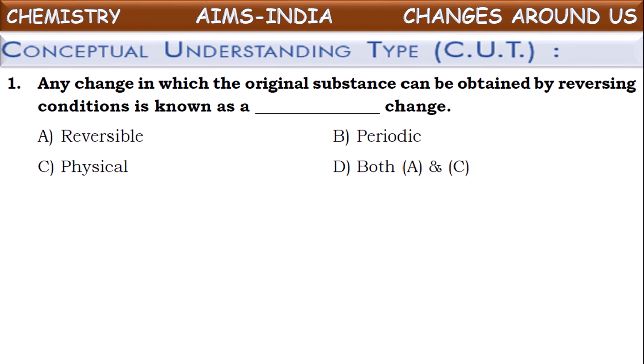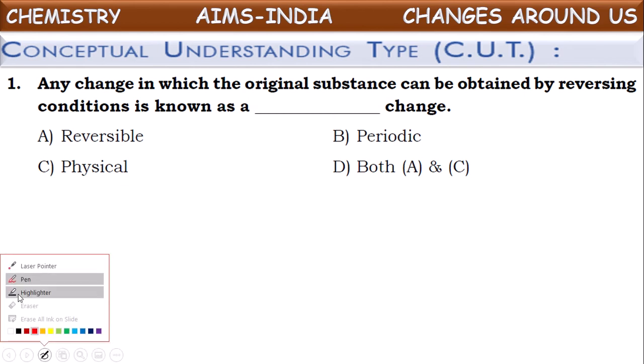See the first one. Any change in which the original substance can be obtained by reversing the conditions is known as... Yes, what do we call that change? Any change that can be reversed, where the original substance can be obtained by reversing the conditions, is known as a reversible change.